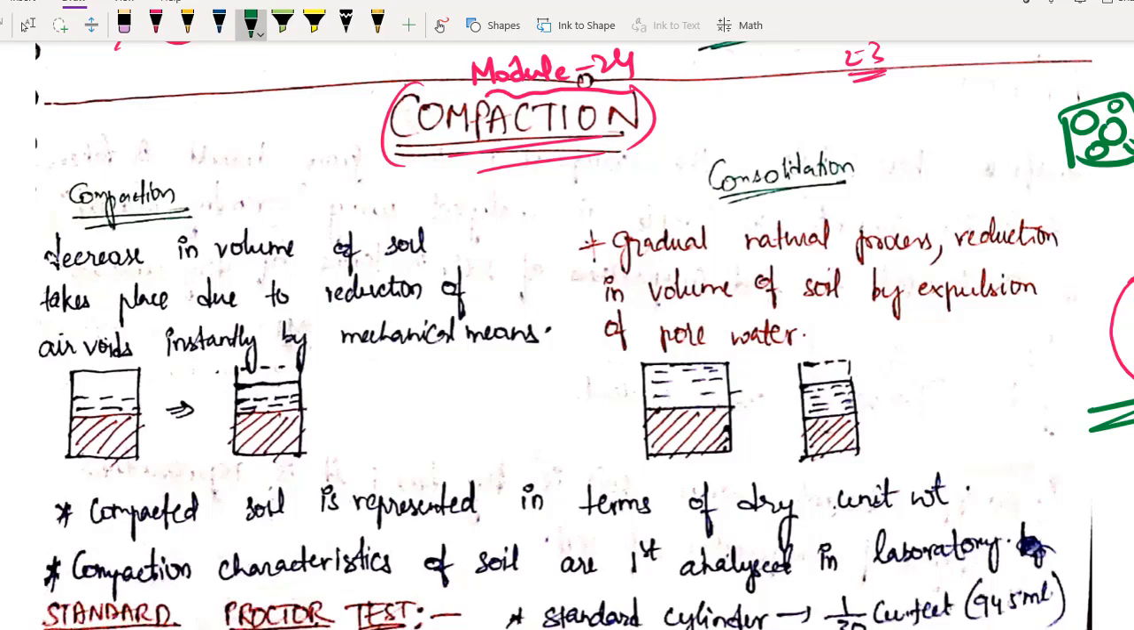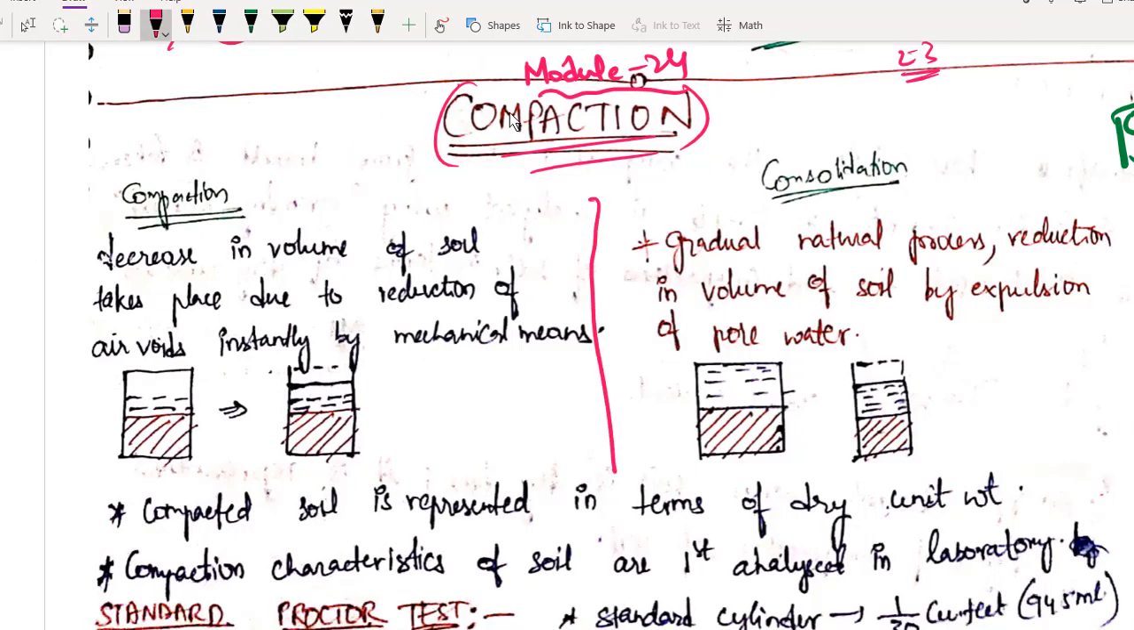Okay, so everything is written in these notes. No need to study any line outside of these notes. More than enough. You will be able to score out and out in your ESE and GATE. Let us start with the difference between compaction and consolidation.